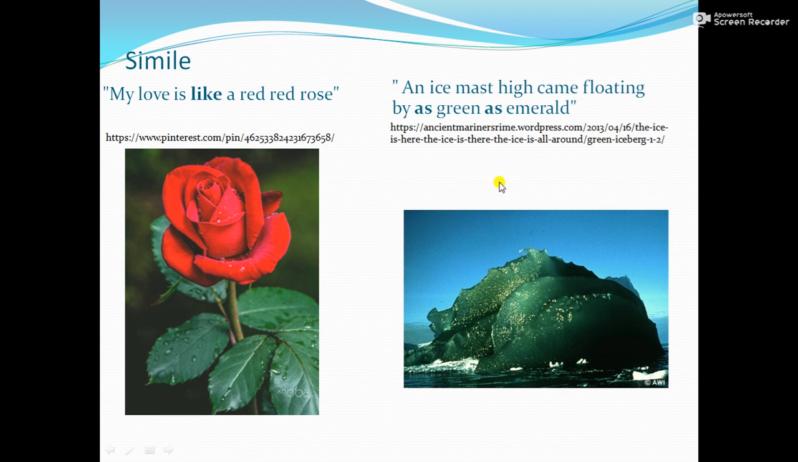The second simile is, an ice mast high came floating by, which was as green as emerald. Here you can see this iceberg. An iceberg is generally a very big piece of ice. It is very big, and at the same time, it is green. And how is that green? It is like a dark emerald, that precious stone. So therefore now you must have understood both these similes and also the figure of speech simile itself.